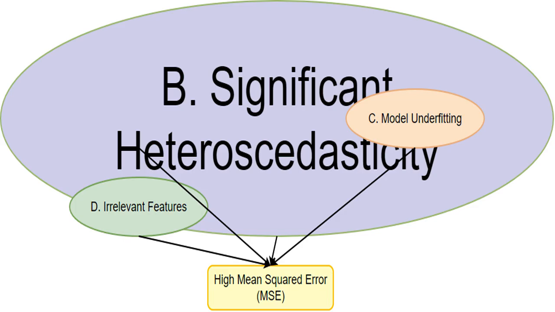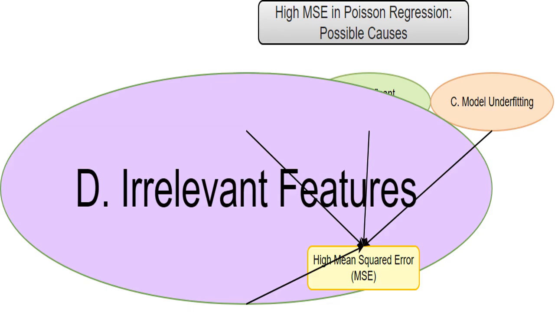It's like trying to use a one-size-fits-all approach for shoes. Clearly it won't work well for everyone. If the features you're using, like maybe the color of the website background, aren't strongly related to website visits, your model won't be able to learn the true relationship between your features and your target variable. This will lead to poor predictions and a high MSE. It's like trying to predict the weather using the phase of the moon. Completely unrelated variables will lead to inaccurate predictions.